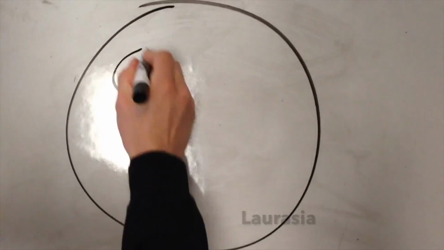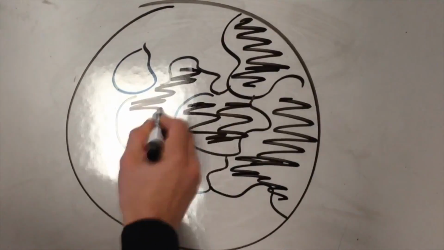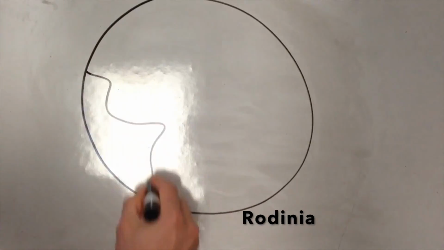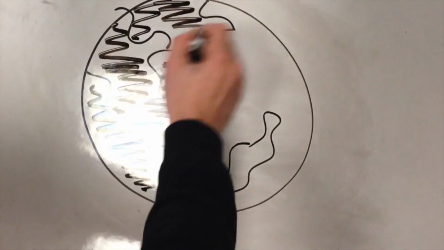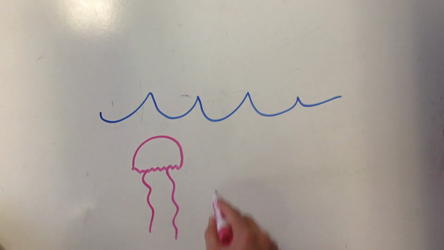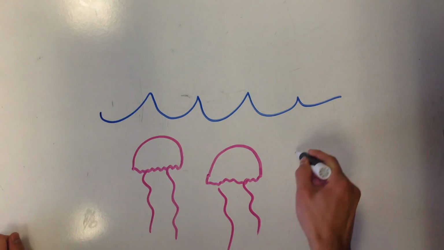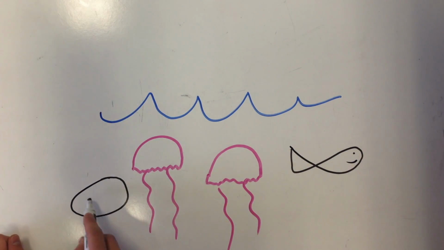The masses on land known as continents start to change into what we call Pannotia, then right after we get Laurasia. Once those two have formed, we finally get Rodinia. Now the Earth is getting close to its modern-day continents. With the formation of Rodinia, we start seeing marine life in the sea, and we see the evolution of jellyfish and other organisms in the water.